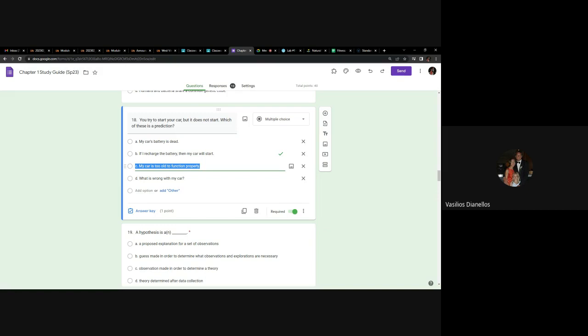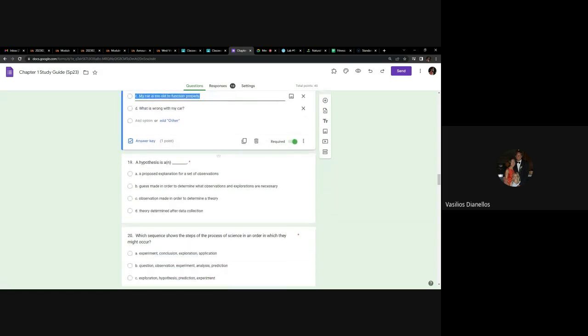And the reason this is a completely wrong answer is because my car is too old to function properly. That's almost a hypothesis because it is an answer to the question, but it's not testable. How do you test too old, right? There's more specific hypotheses, like the battery's dead. So the battery might be too old, for example. But anyway, any questions about number 18?